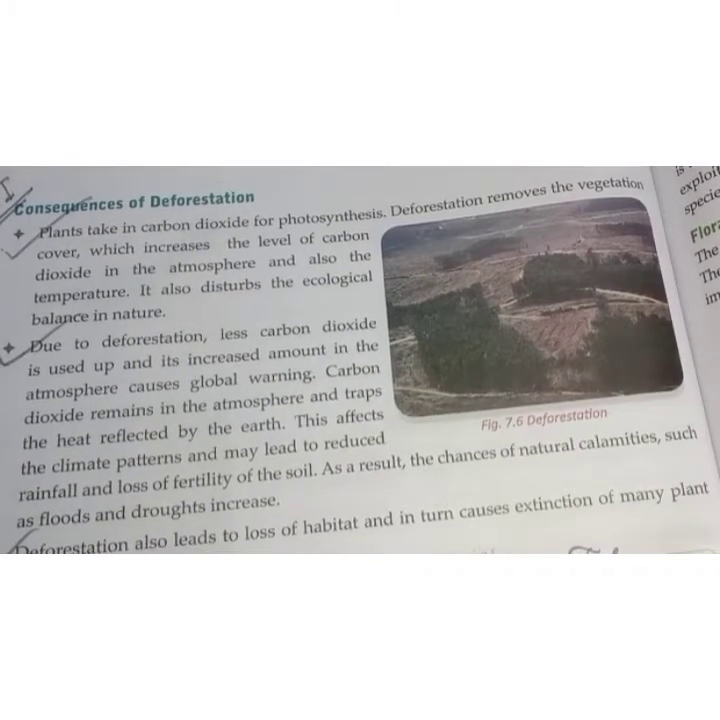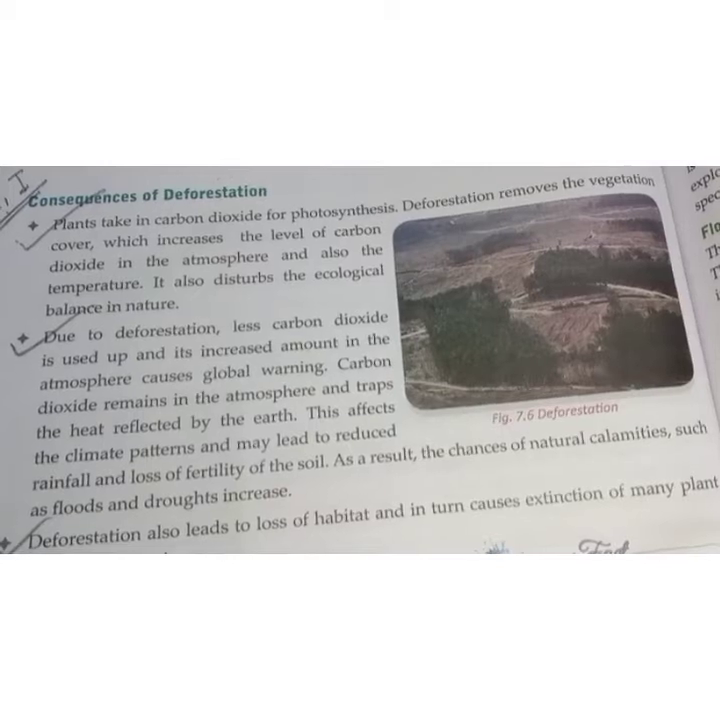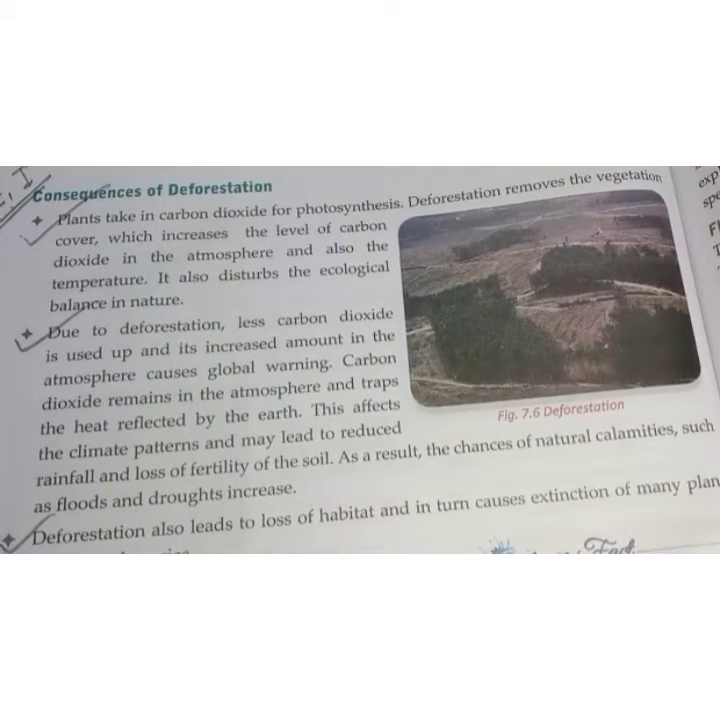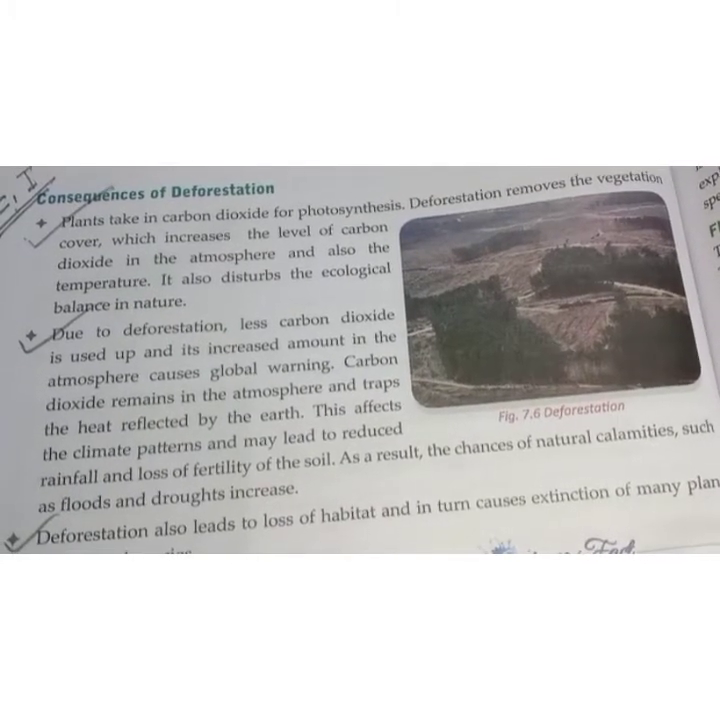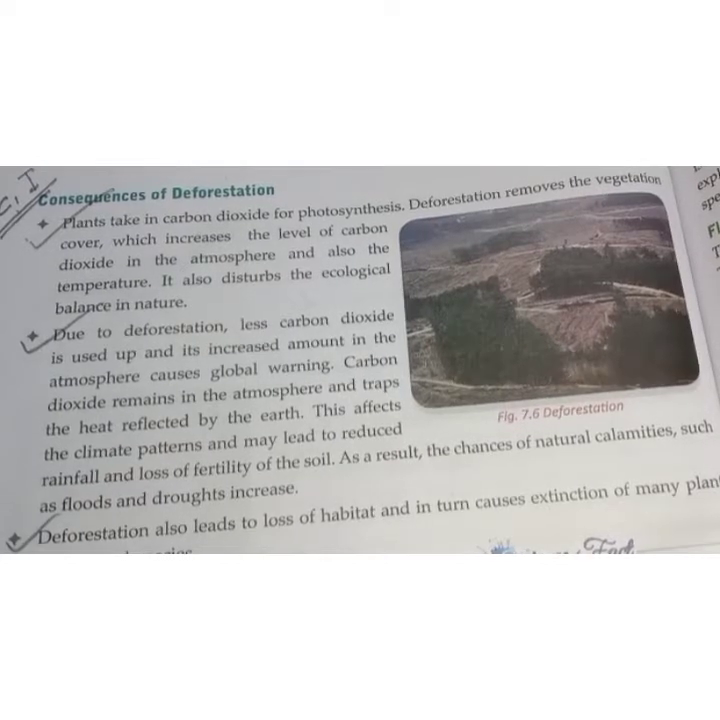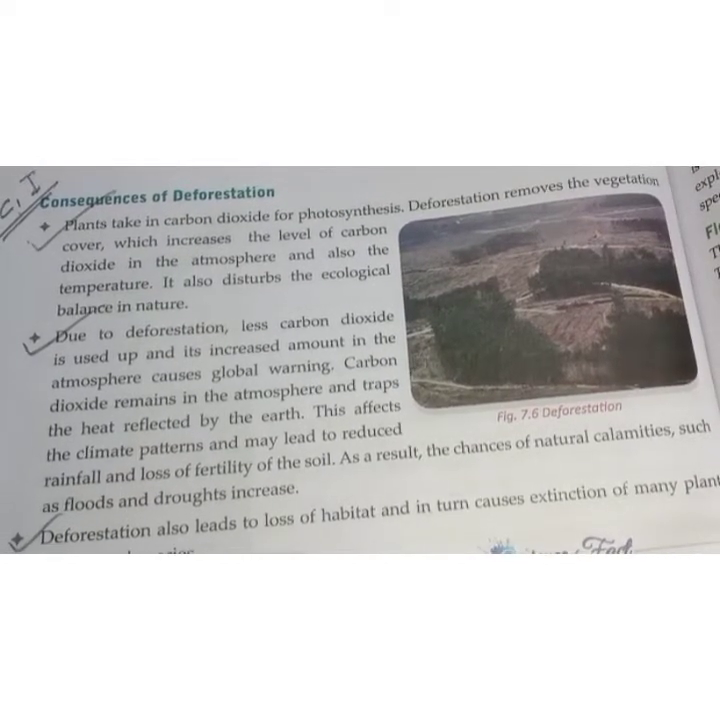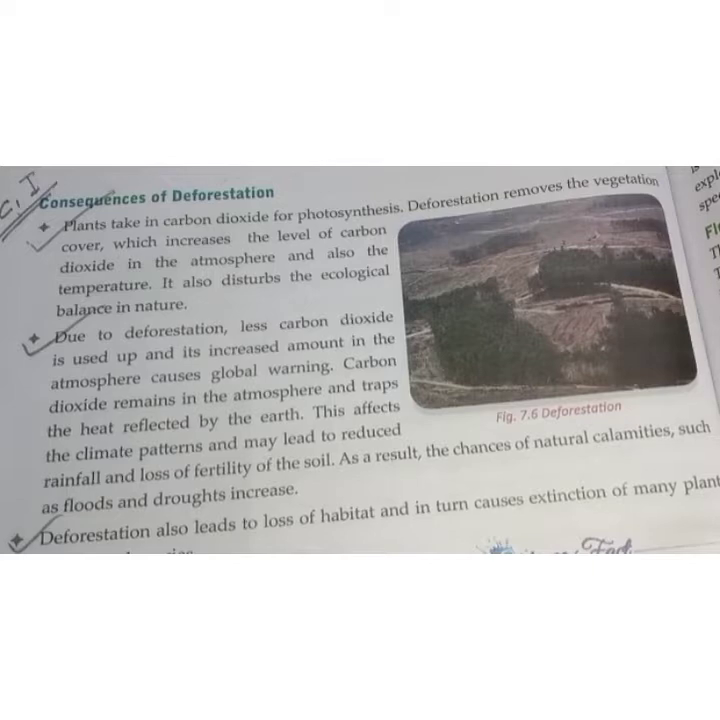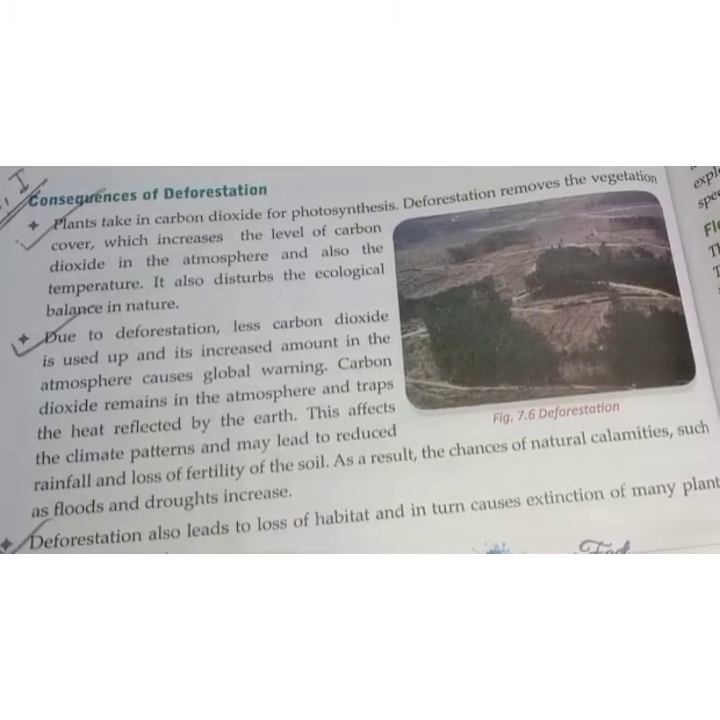Now, what are the consequences of deforestation? Plants take in carbon dioxide for photosynthesis. Deforestation removes the vegetation cover, which increases the level of carbon dioxide in the atmosphere and also the temperature. It also disturbs the ecological balance.